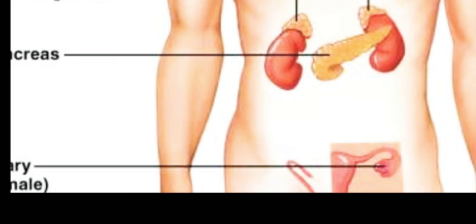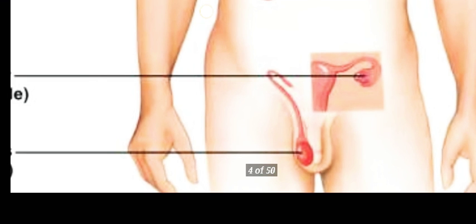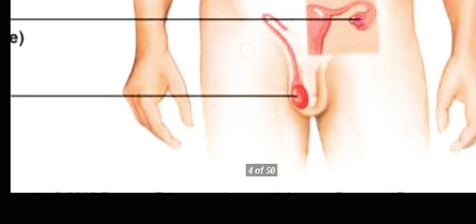Okay, so next we will be talking about the pancreas. The pancreas is located near the liver, and the hormones secreted by the pancreas are insulin and glucagon. I hope you all know what insulin is. Insulin is involved in maintaining the sugar level in our body. So the role of pancreatic hormones is to maintain the blood sugar level. Insulin lowers the blood sugar level, and glucagon raises it. They work according to the need of the body.